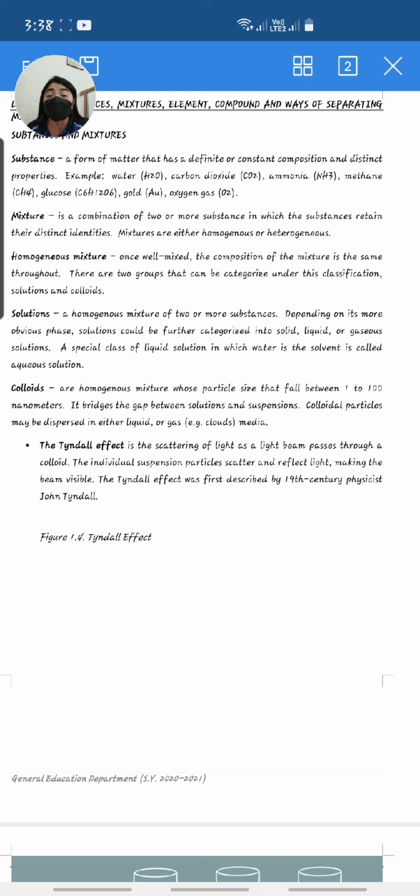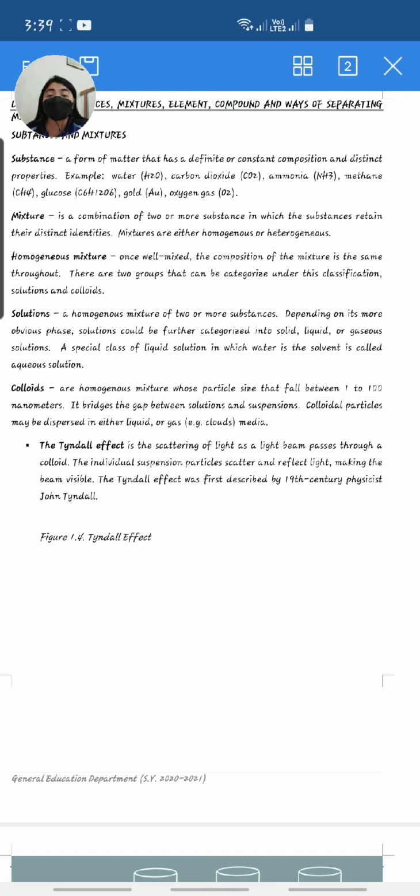A substance is a form of matter that has a definite constant composition and distinct properties. When we say definite constant composition and distinct properties, it means any kind of matter that has uniformity in its properties. Examples of it are water, carbon dioxide, ammonia, methane, glucose, gold, and oxygen gas. Again, a substance is any kind of matter that has uniformity with regards to its properties. Next to that, we also have mixtures.